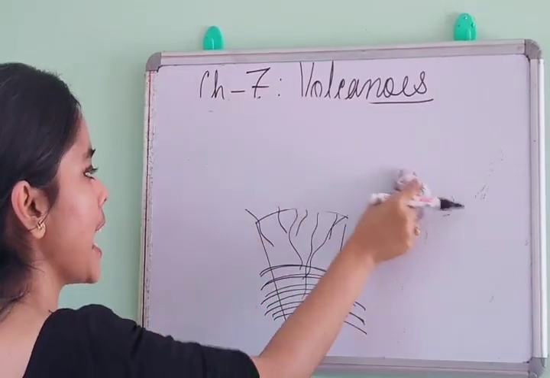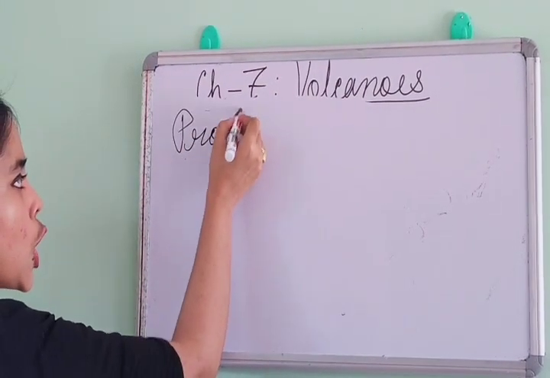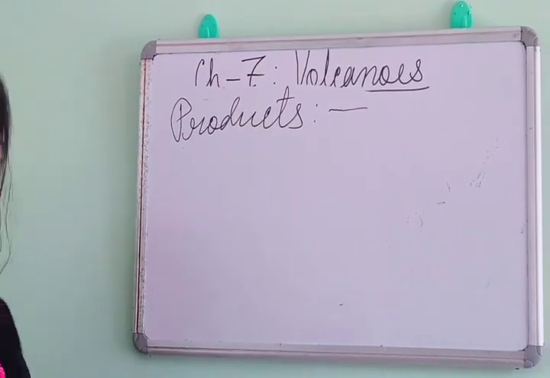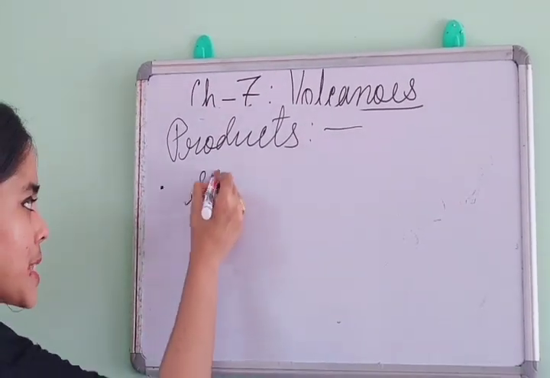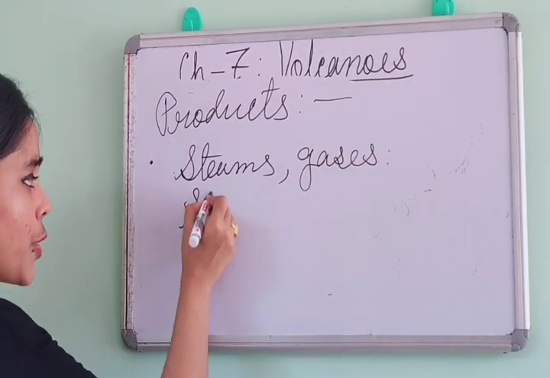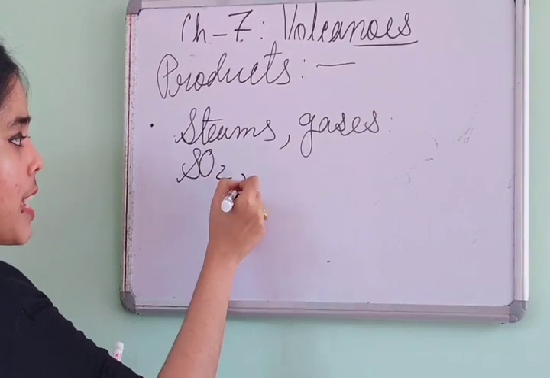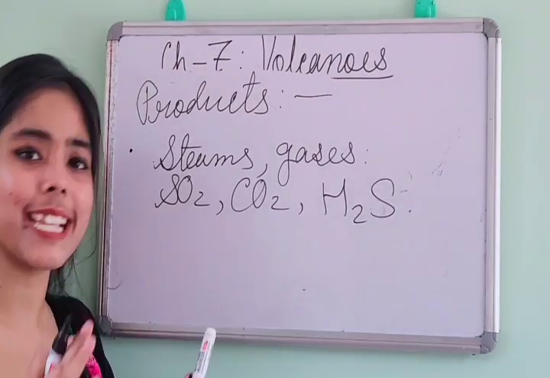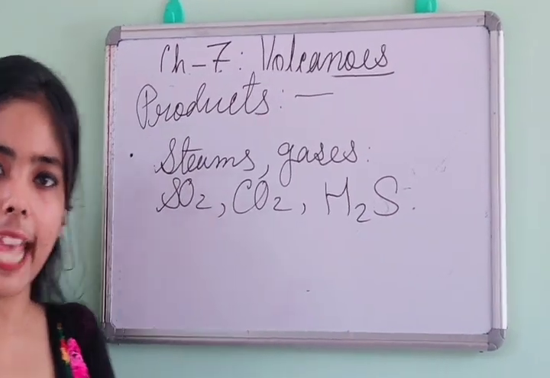Done. Now the third topic of this chapter is products. Products means through the volcanic eruption, what are the products we can generally get? Number one, so many gaseous materials, like steam, then gases. What type of gases? Sulfur dioxide, SO2, CO2, carbon dioxide, hydrogen sulfide. So these are the dangerous gases which generally get out due to the process of volcanic activity.